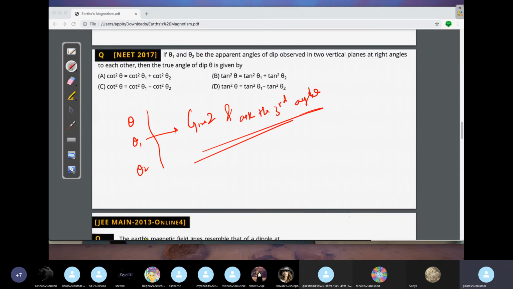So just know the meaning. This is true. This is apparent dip with respect to one plane, second plane, such that theta 1 plus theta 2 is 90. बस याद रखना, ठीक है ना? And accordingly you put the values and then you get the other unknown. चलो उसका screenshot ले लो. It's a very very famous question that they keep asking here.